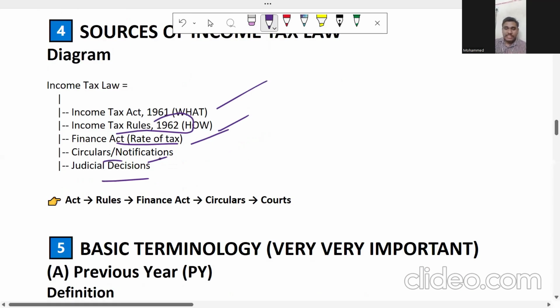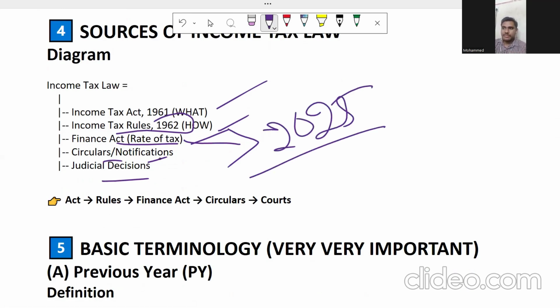Further, what is the Finance Act that is applicable as of now? The Finance Act 2025 is applicable for us. The Income Tax Act 1961 doesn't give the procedural provisions, whereas the rules are given in the Income Tax Rules 1962. I'm going to discuss the income tax law structure in detail again. Before that, I'm going to give you some topics which are important from the examination point of view as well as from the law point of view.